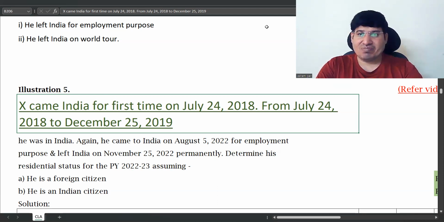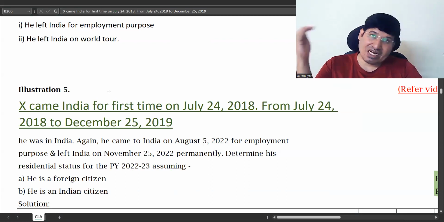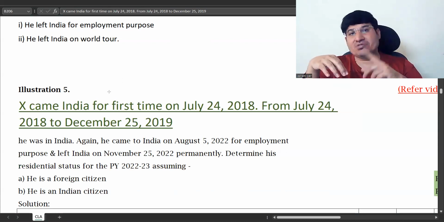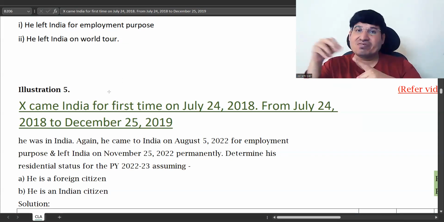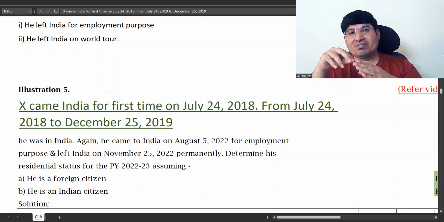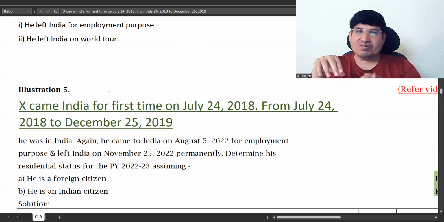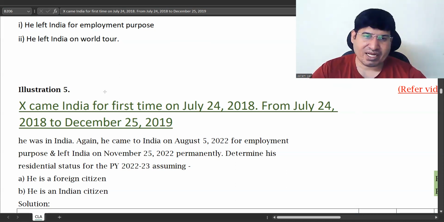So again, this for the first time, okay, he left India for the first time or came to India for the first time. And if it is came to India for the first time, it means before that he was not in India even for 1 day. But left India for the first time means he is a resident. He has been always a resident from the year which is previous to the previous year and before. Okay, that's why it has a bearing.